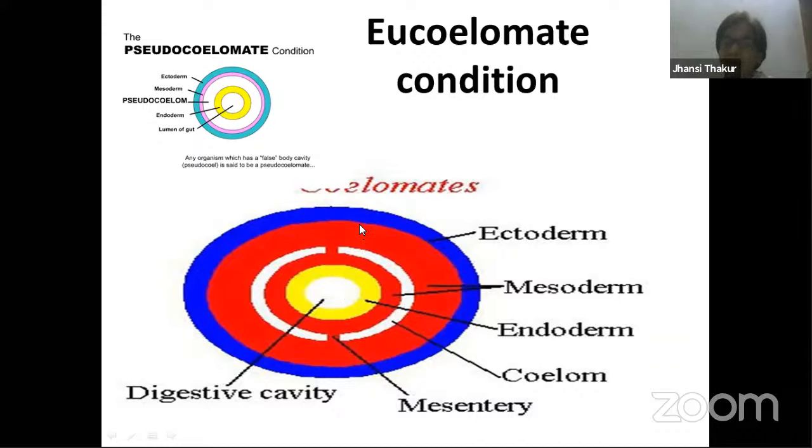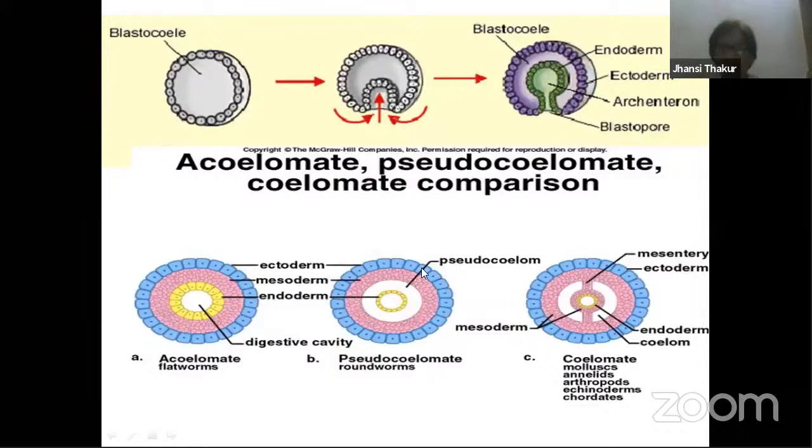And there is space within the mesoderm which is created. Splitting of the mesoderm creates the space. That is why this is called eucoelom or true coelom. Now let's try to understand once again the summary of all the three coeloms.